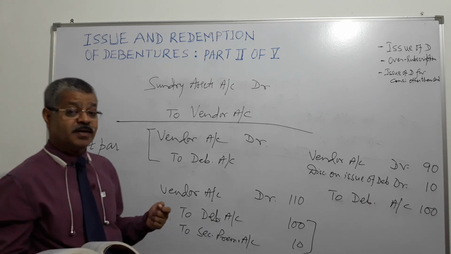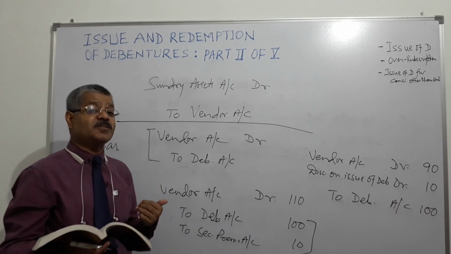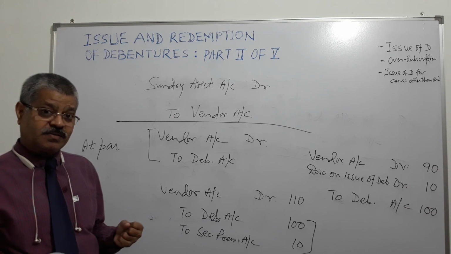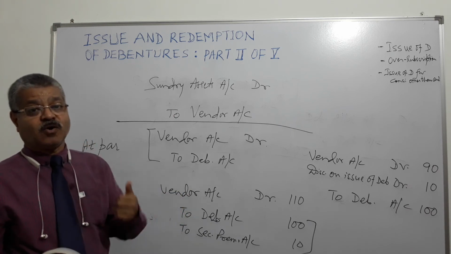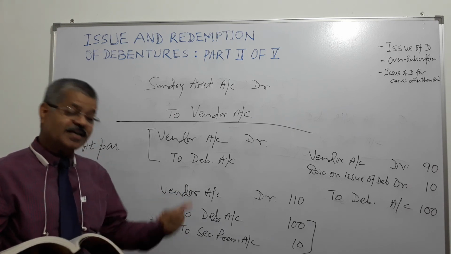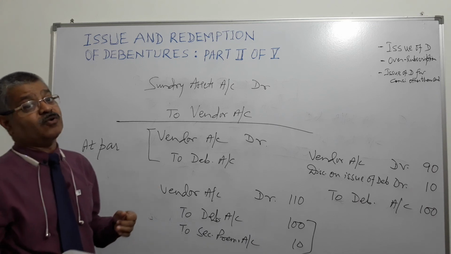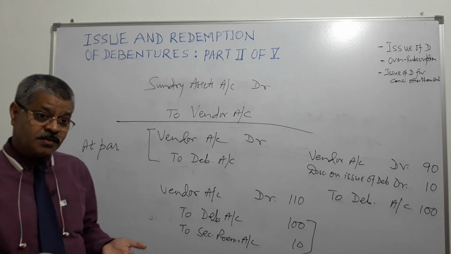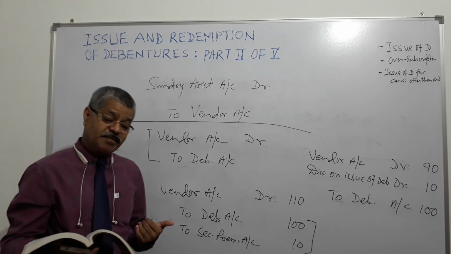So the entry will be, investor will pay 110 rupees in the bank account. So debit bank account by 110 rupees, credit debenture account by 100 rupees, credit securities premium account by 10 rupees. Or if it is 5% premium, investor will pay 105 rupees in the bank.